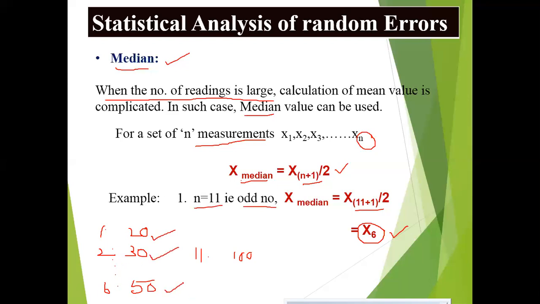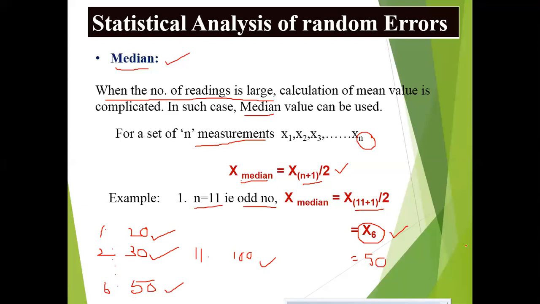I have a total of 11 readings, and if the 11th reading is 100, for example, and the sixth reading equals 50. Now, x median equals x of (11 plus 1) by 2, which means x6. What is the value of x6? 50. So my answer is 50. This is the way we can calculate median.